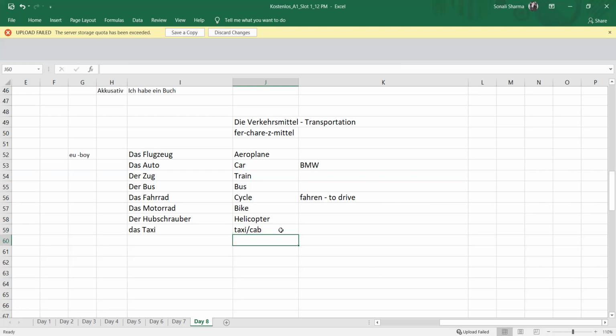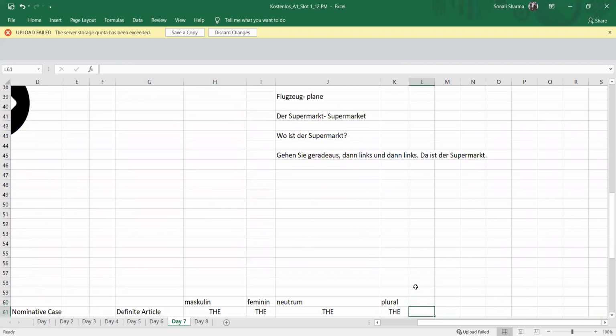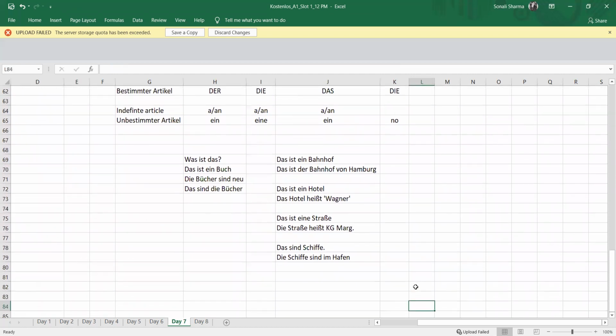Next, we have boot. The article is das Boot. So Boot is boat. Yesterday we did one more thing also, in the end part, when I was giving examples: das sind Schiffe.